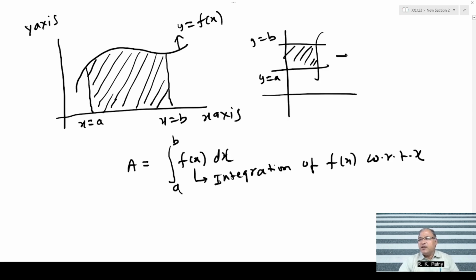Here it is y equals a and y equals b, and here the integral of f of y dy, like this the function will come. So both ways you can find the area, either on the left side of the given graph or below the graph. So integration is the mathematics to find the total. Short and sweet, it is the mathematics to find the total. Now there are various types of integration. What are the different types of integration? Let us see now.